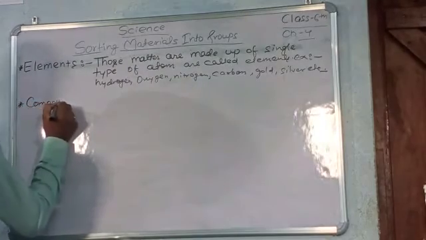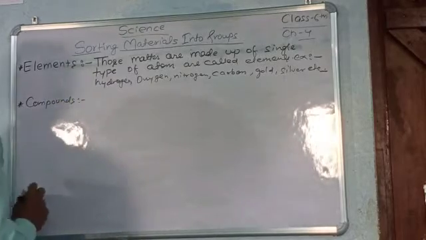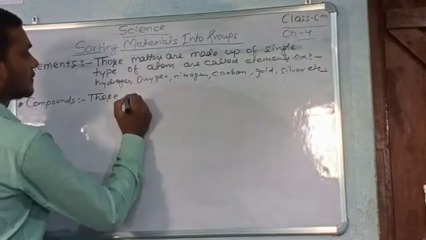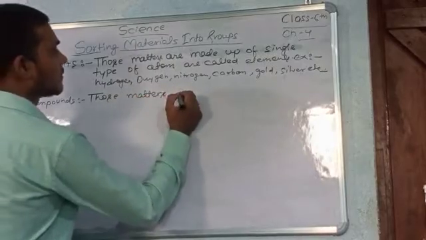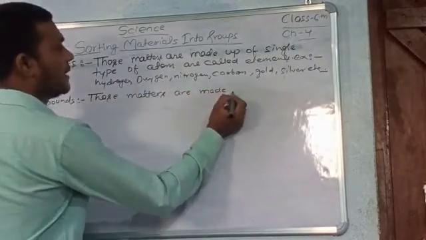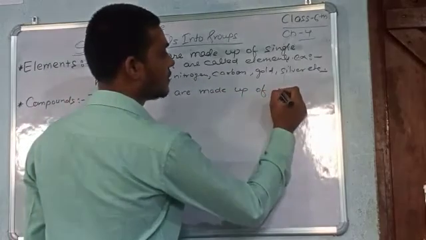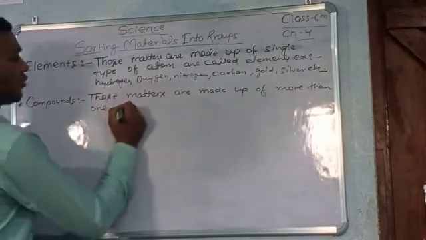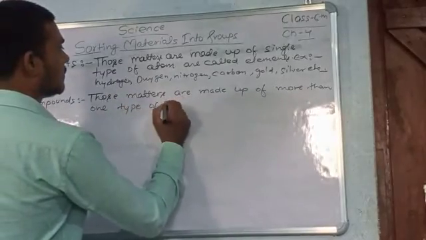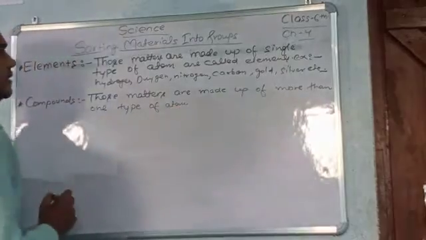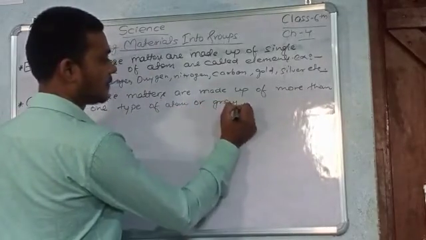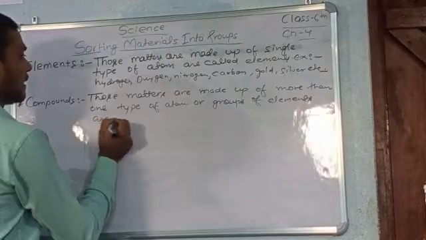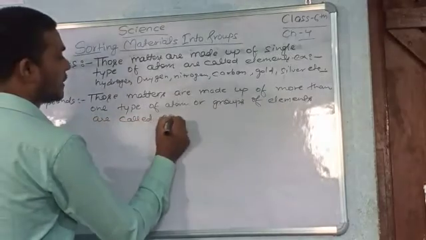What is a compound? Those matters that are made up of more than one type of atom, or groups of elements, are called compounds.